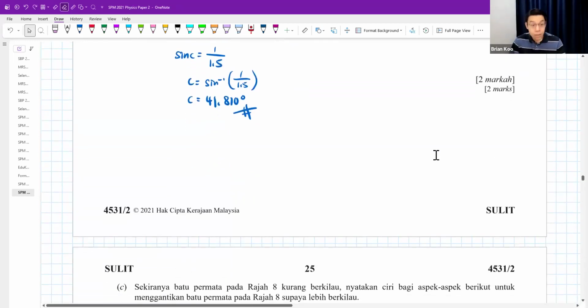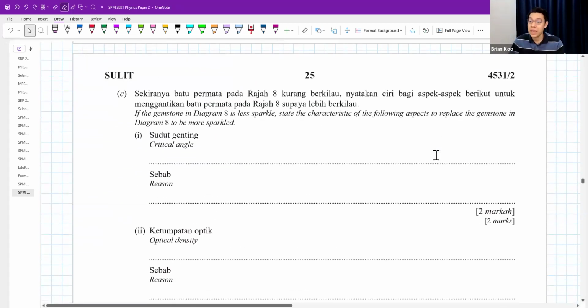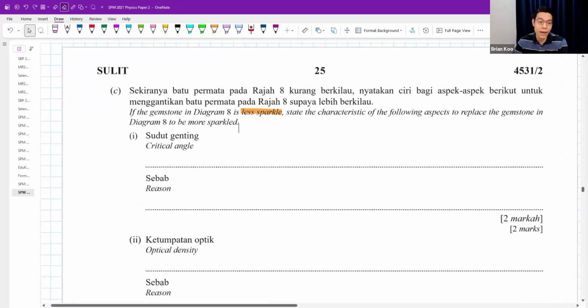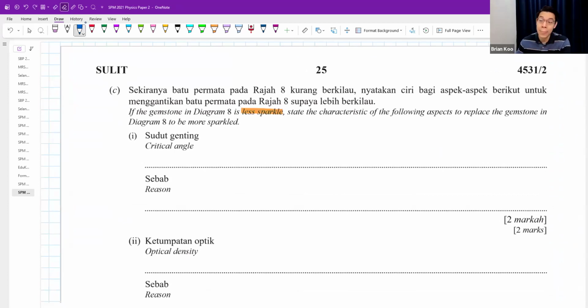Okay. Part C. If the gemstone in diagram 8 is less sparkly, state some characteristics to replace the gemstone to sparkle more. Number 1, critical angle. I want it to be small. Smaller is okay, or low critical angle. Why? When critical angle is small, more total internal reflection can occur.